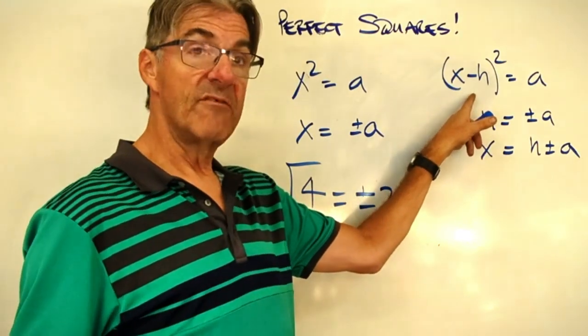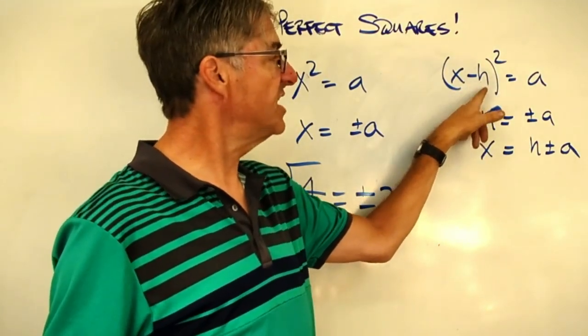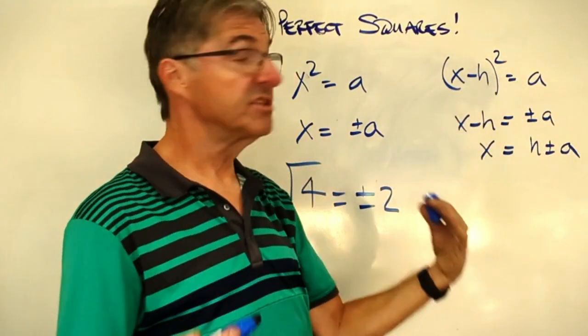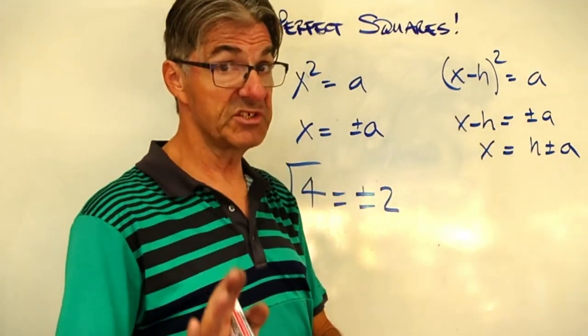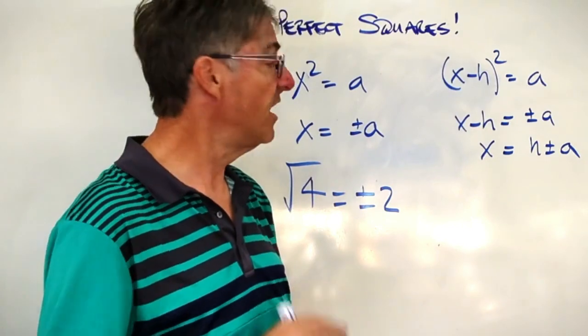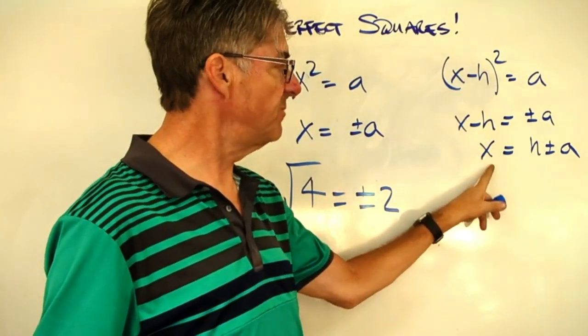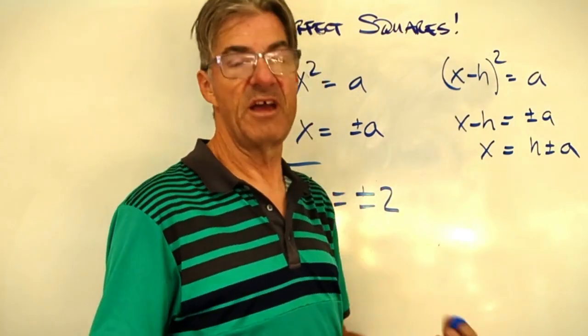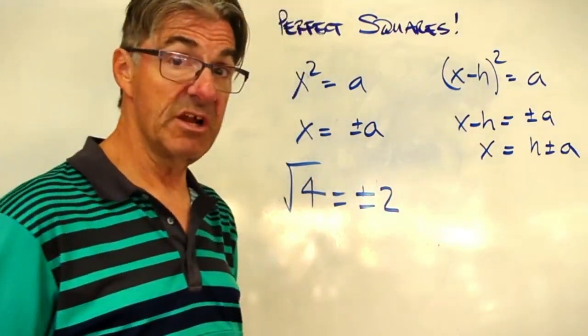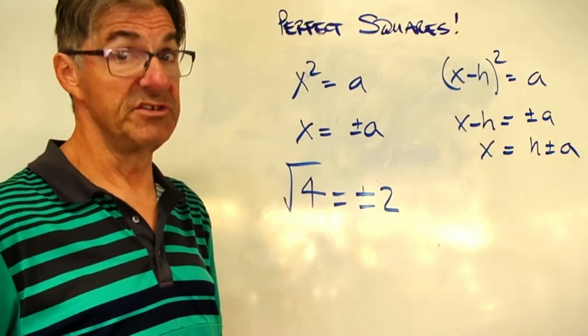Now if I have a little bit more of a complex expression, x minus h squared equals a, take the square root of both sides, x minus h equals plus or minus root a. Whenever you take the square root, you got a plus or minus going on. Then I add h to both sides, and so x in this case is h plus or minus root a. So that's mapping out some of the territory that we're going to jump into in just a minute.